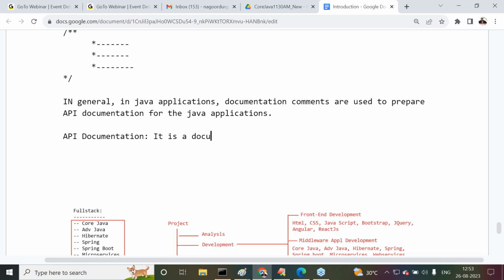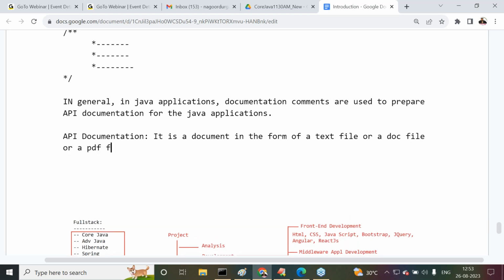It is a document in the form of a text file, or a doc file, or a PDF file, and so on. Got it or not?